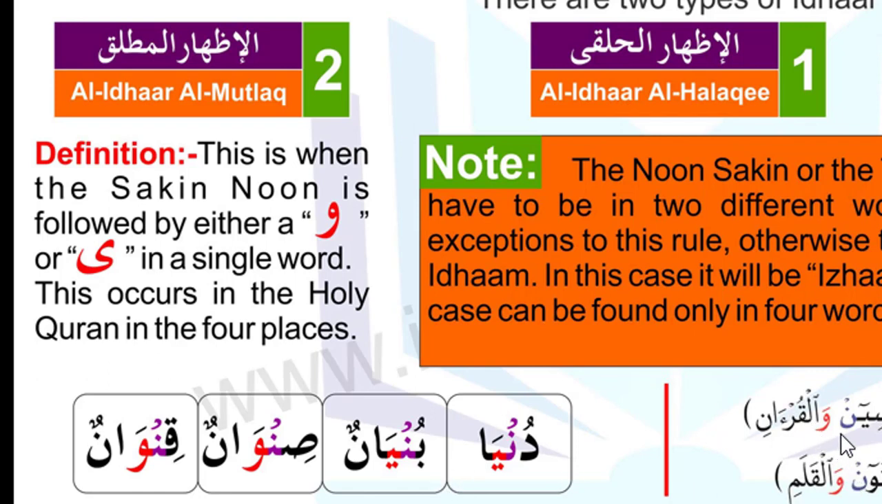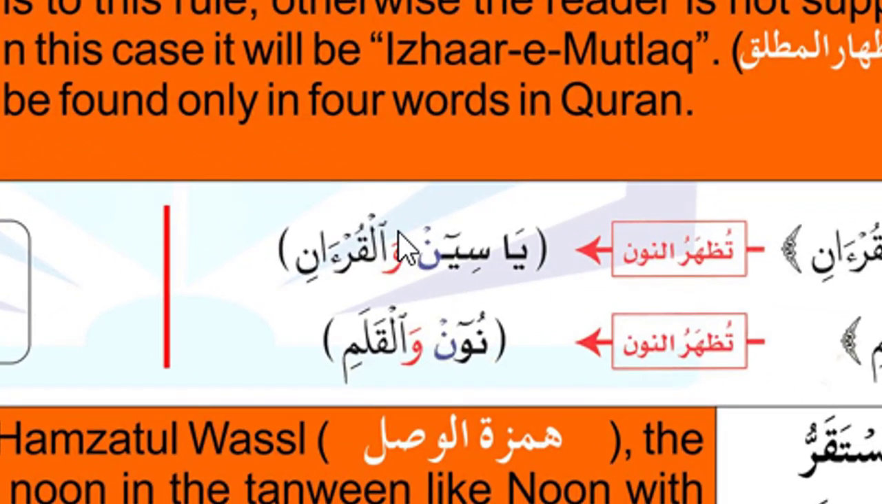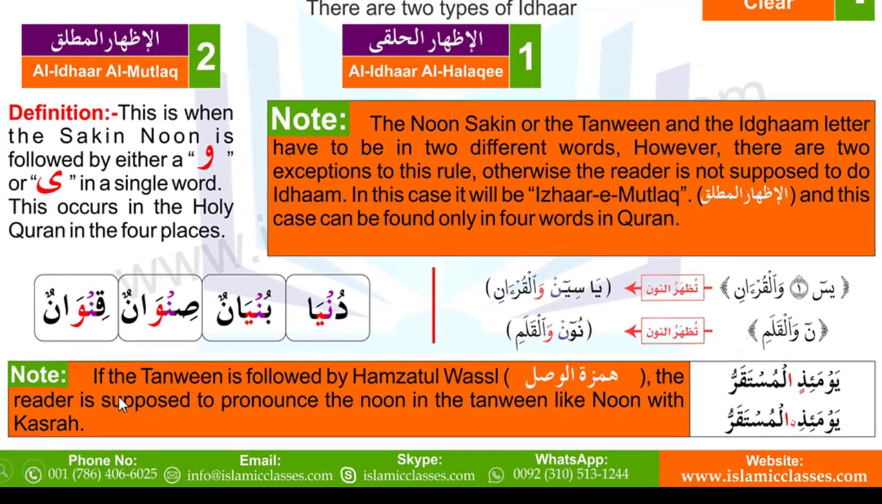But if we make izhar-e-Mutlaq into different words, then you will find these examples. And one more note is here: if the tanween is followed by hamzatul wasl, the reader is supposed to pronounce the noon in the tanween like noon with kasra. See the examples here. The first here, yawma idhin. So under the zal there is double kasra.